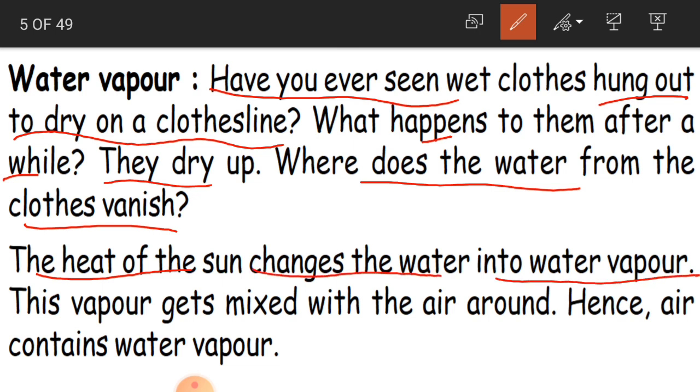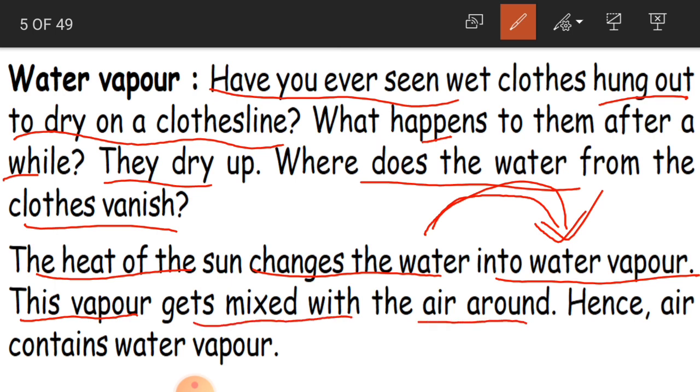See here. The water that is on the cloths, that cloth has been dried because of the sun. What does the sun do? Because of its heat, it changes the water into water vapor. On heating the water, it turns into water vapor. Clear? This vapor gets mixed with the air around.